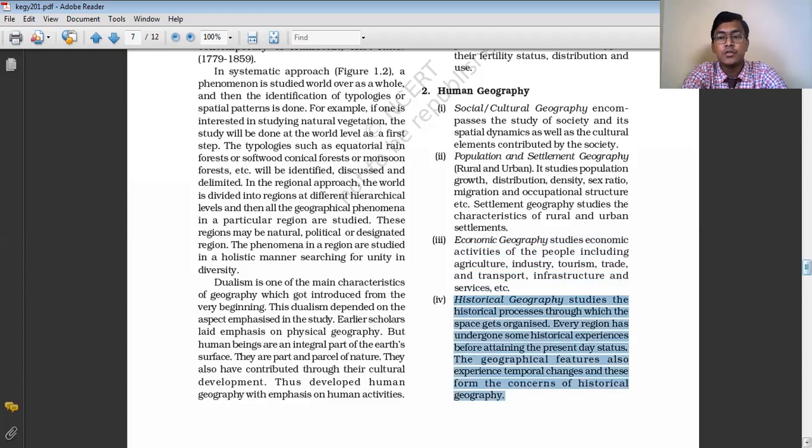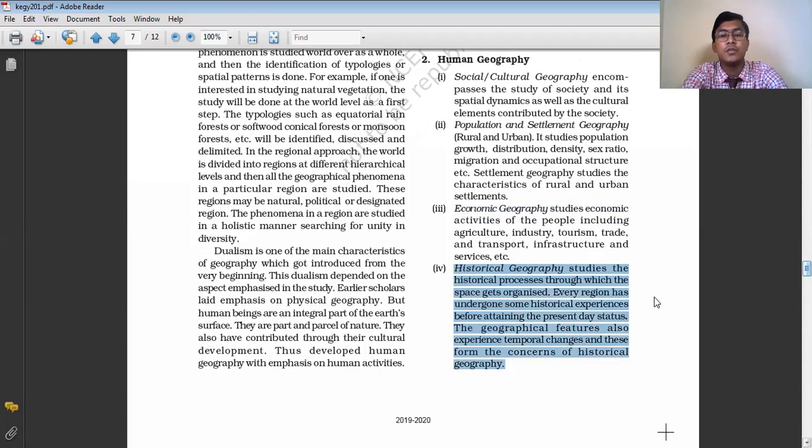Historical geography is another important branch of human geography which studies the historical processes through which space got organized. Every region has undergone some historical experiences before attaining its present-day status. So every geographical location, every particular place of the world, has undergone some historical changes. Historical geography basically tries to find out those changes and the causes of such changes in the life of human beings.